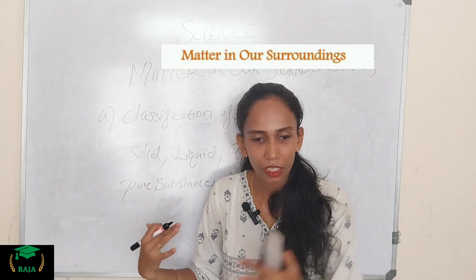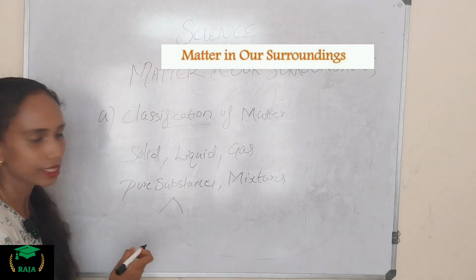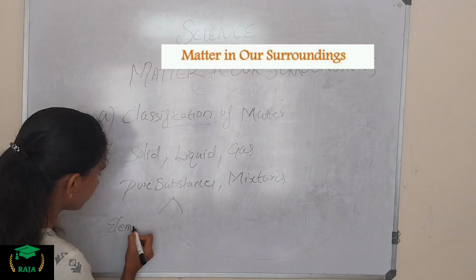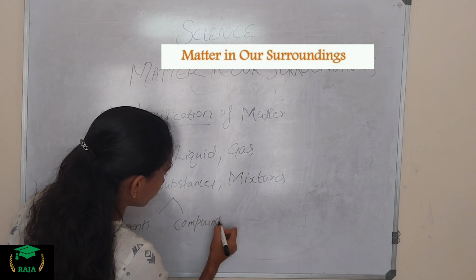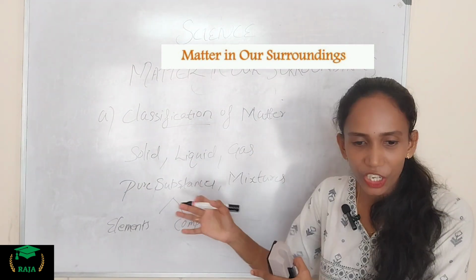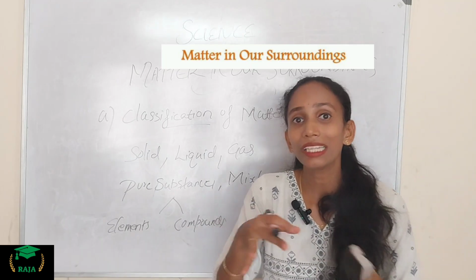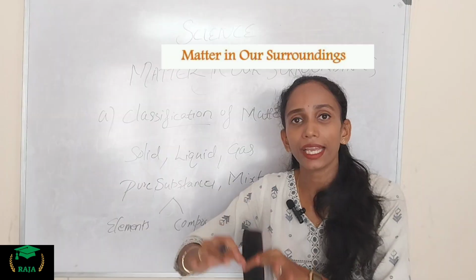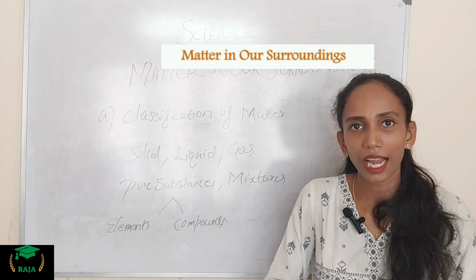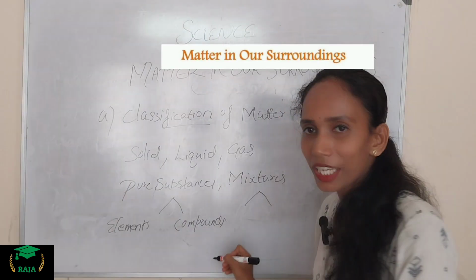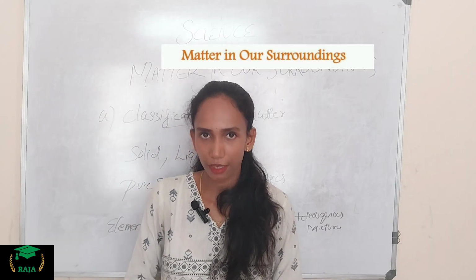Again, pure substances are classified as elements and compounds. Then mixtures are classified into homogeneous mixtures and heterogeneous mixtures. So these are the classifications we have to study in this chapter.